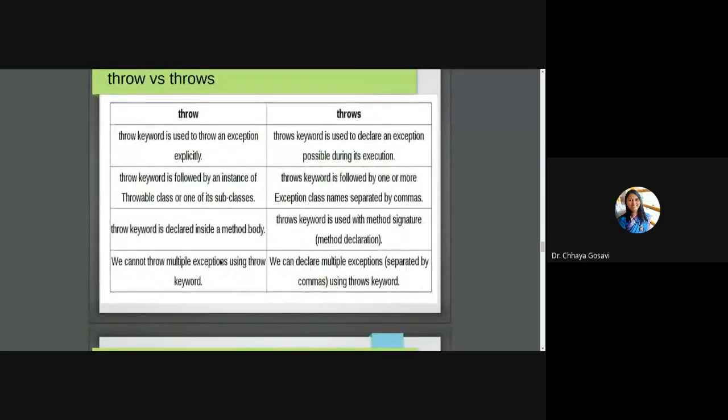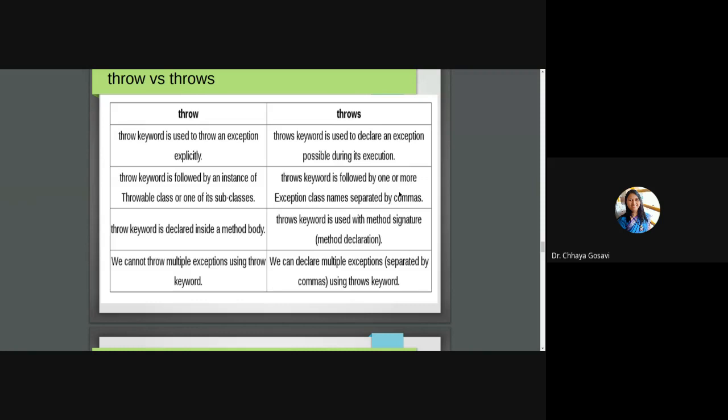Compare throw and throws keyword. So what is throw? Throw is used to throw an exception explicitly. It is throwing an exception. And the throws keyword is just a declaration of an exception, meaning this method may throw this type of exception. The throw keyword is followed by an instance of the Throwable class or its subclass. So throw is followed by new. You have to create an instance, or directly use an instance of the Throwable class or subclass.